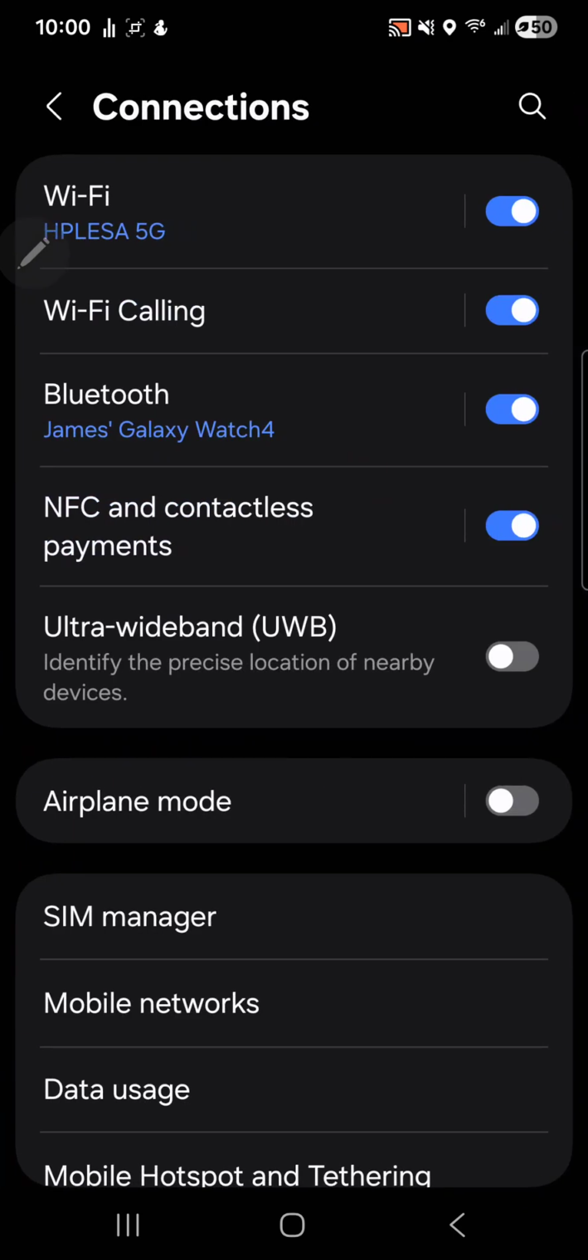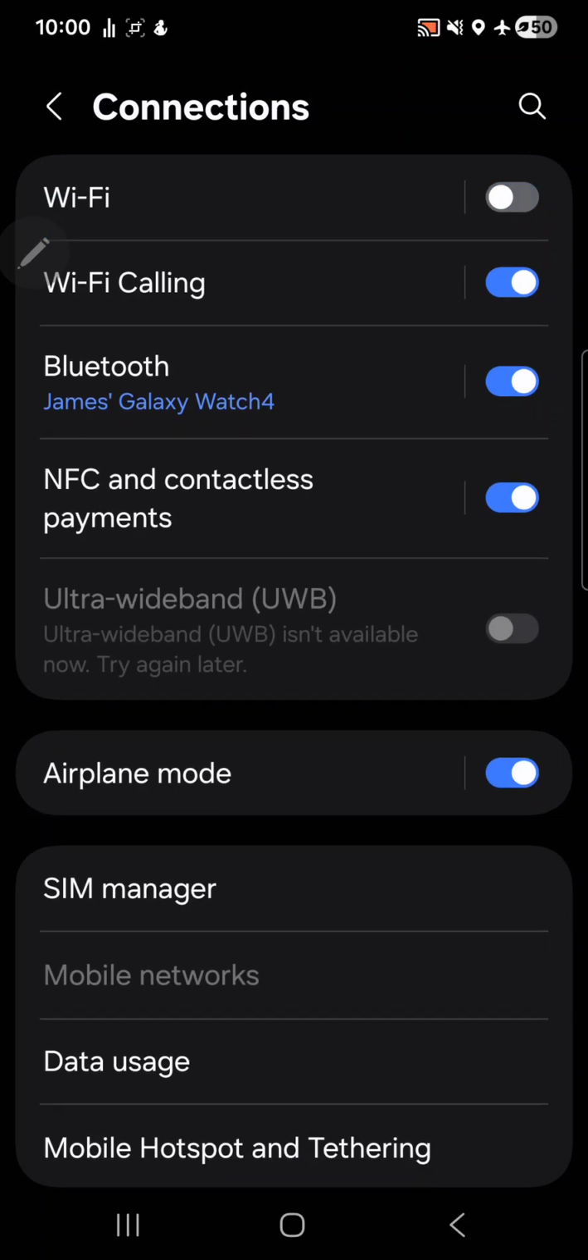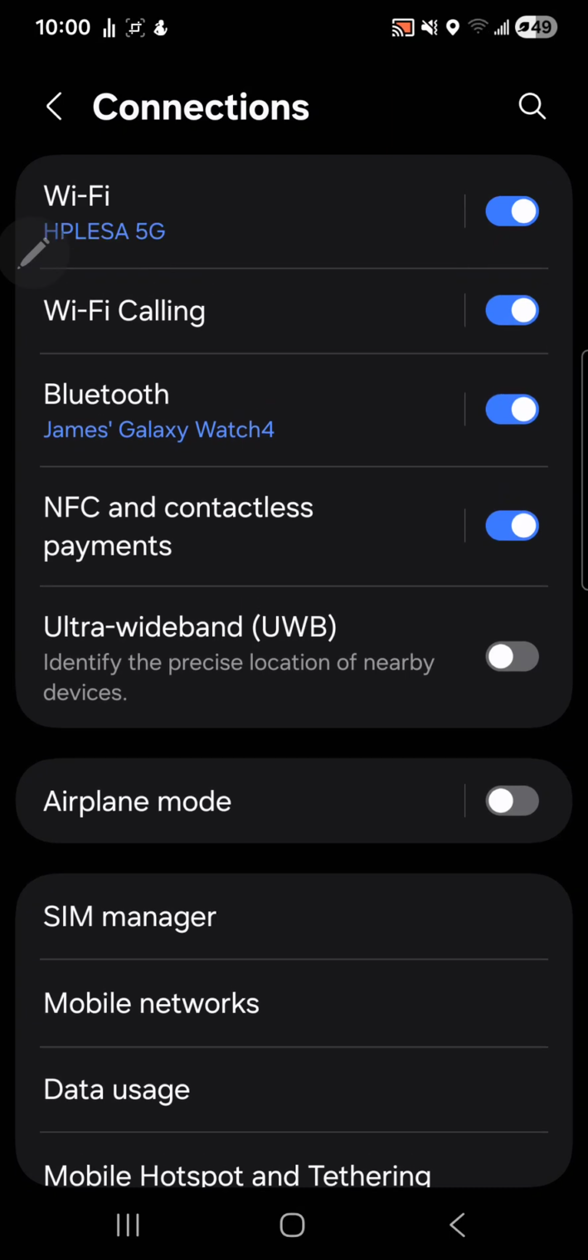and then locate airplane mode, and then tap on this icon to turn on airplane mode, and then wait a few moments, and now turn it off, and we'll wait momentarily for the connection to be restored.